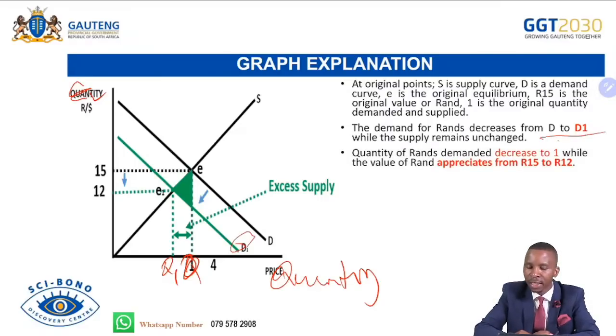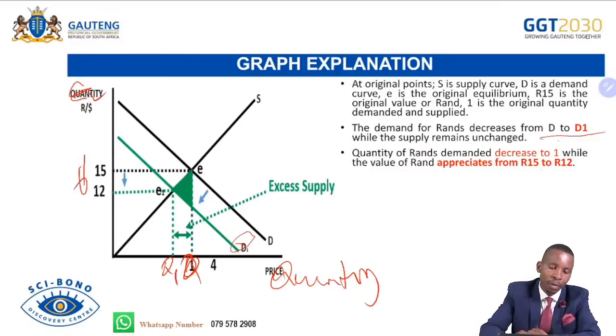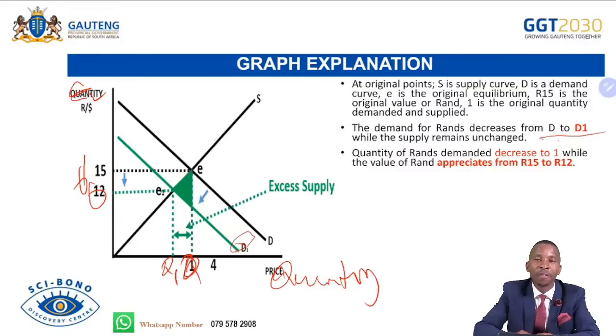Quantity of rand demanded decreased to 1, while the value of rand appreciates from 15 to 12. It gets stronger because now to afford a single dollar, we need to pay 12 rand rather than the 15 rand we were paying before. So that is known as appreciation. Excess supply for the rand occurs.